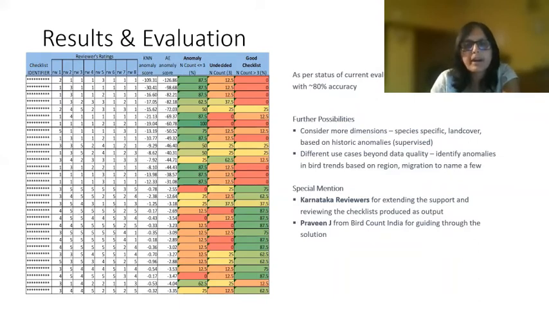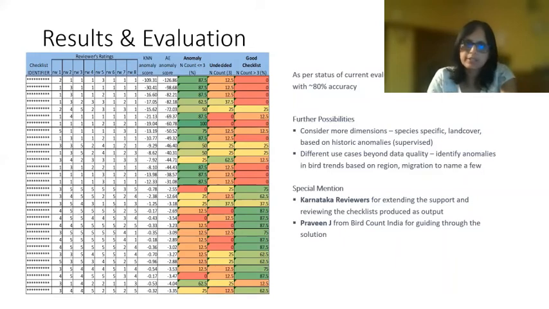This was then compared against the anomaly score given by the models themselves. Based on the current status of the evaluation, the model is performing at around 80% accuracy, which could be further tuned for better performance.